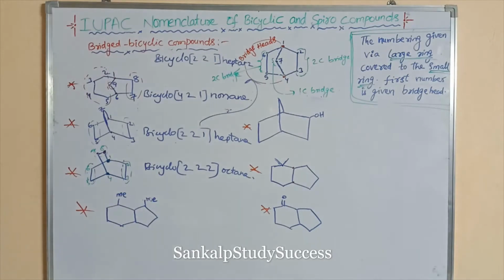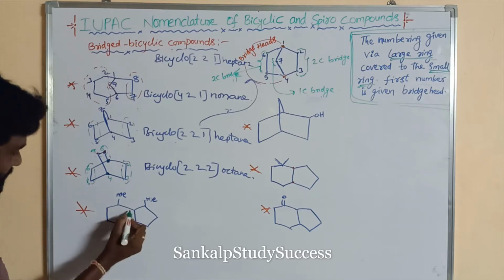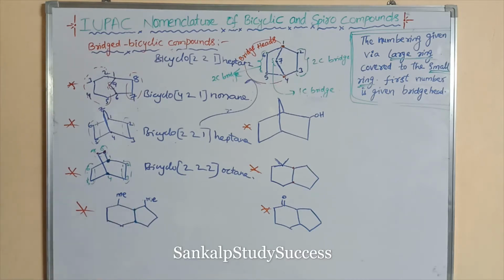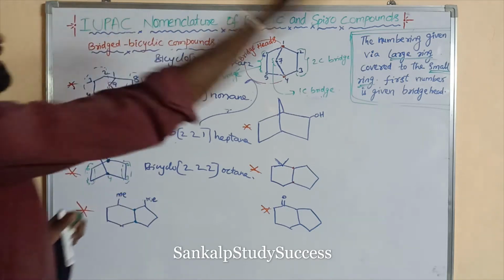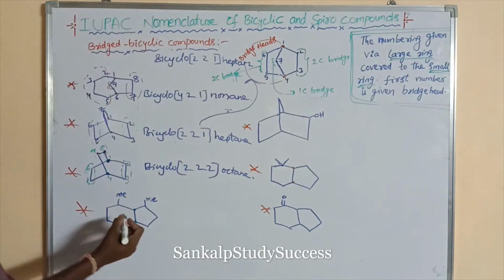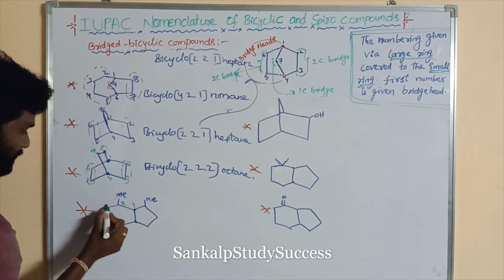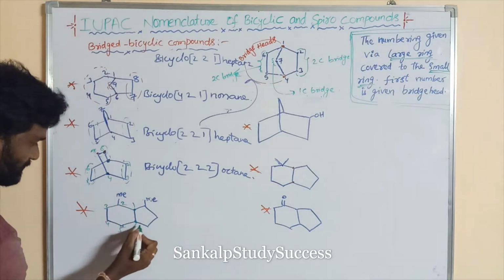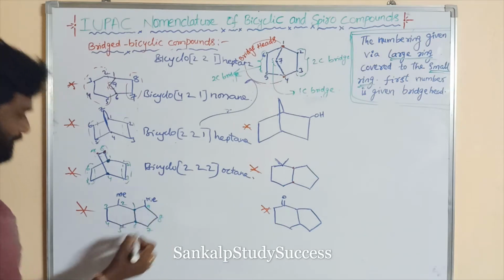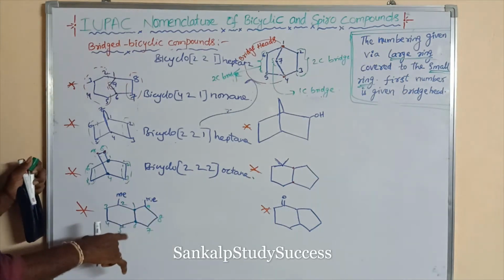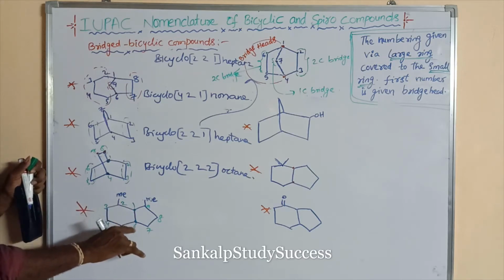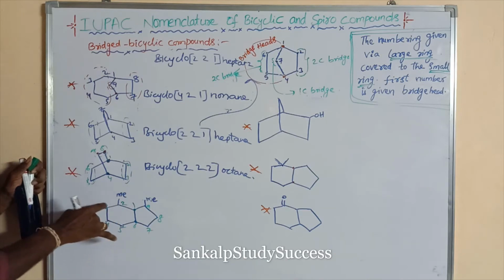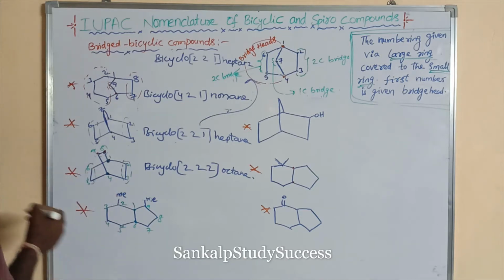Right. So these are the bridgeheads. The numbering is given from the larger ring to the smaller ring. So this is the large ring, this is the small ring. So 1, 2, 3, 4, 5, 6, 7, 8, 9. The numbering could also be given from this side, but here the substituent has the least position from this side, but from this side it is having the fifth position. That is wrong. So what is its name?